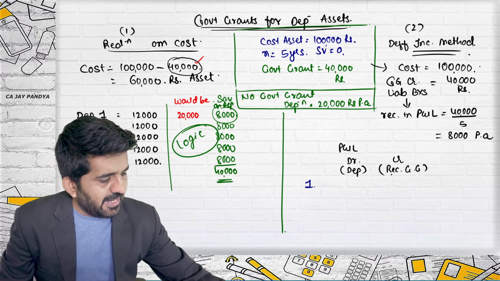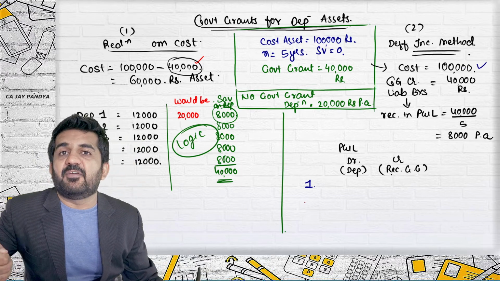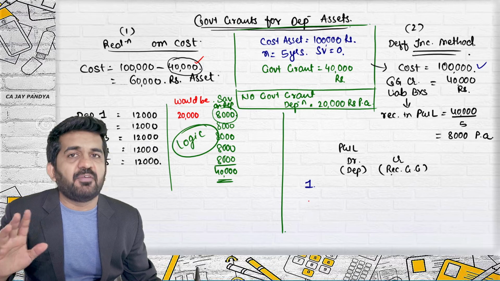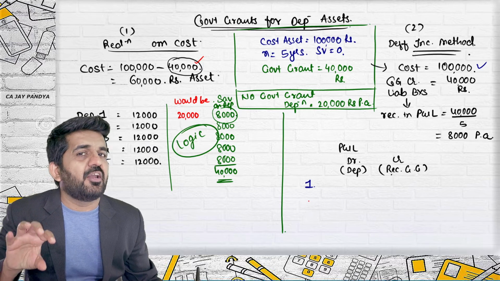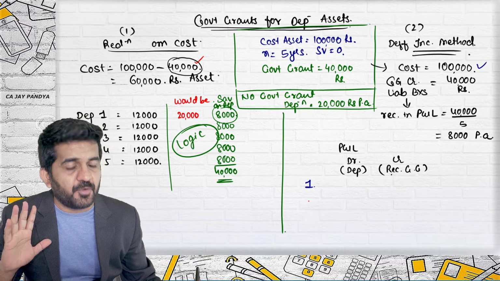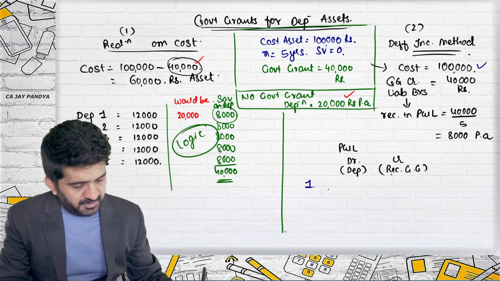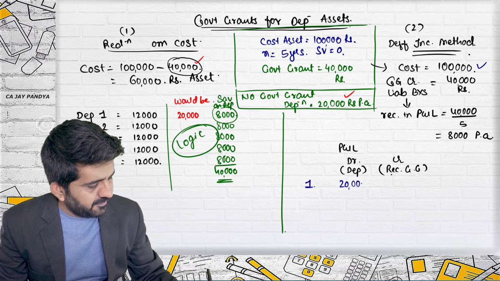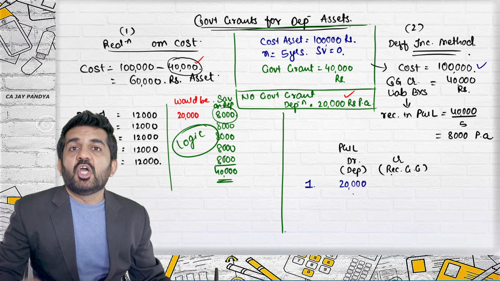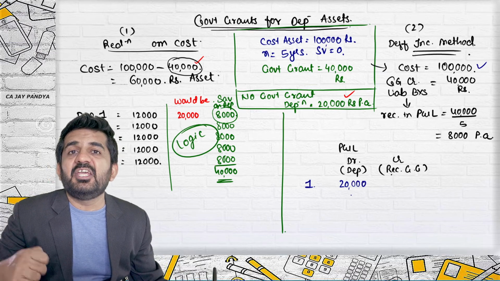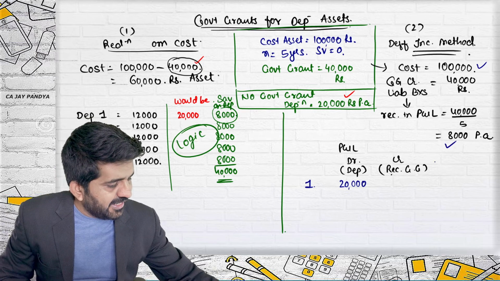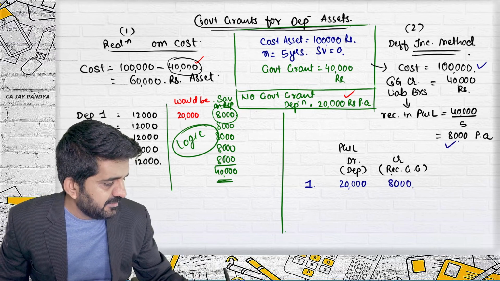What will happen in the first year? You will be having depreciation of 1 lakh divided by 5. Why not 60,000 divided by 5? Because right now we are not reducing 40,000 from cost. Is it all right? So depreciation will remain 20,000 rupees. And government grant every year, we will be crediting 8,000 in P&L.